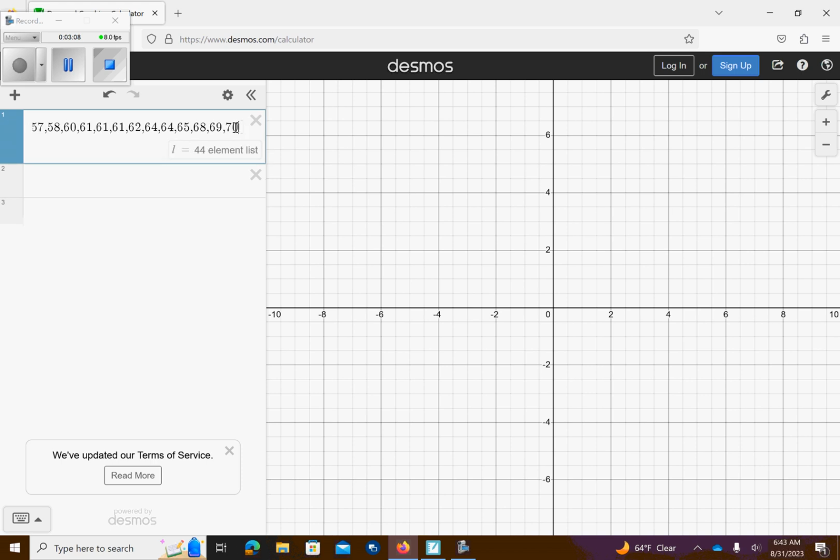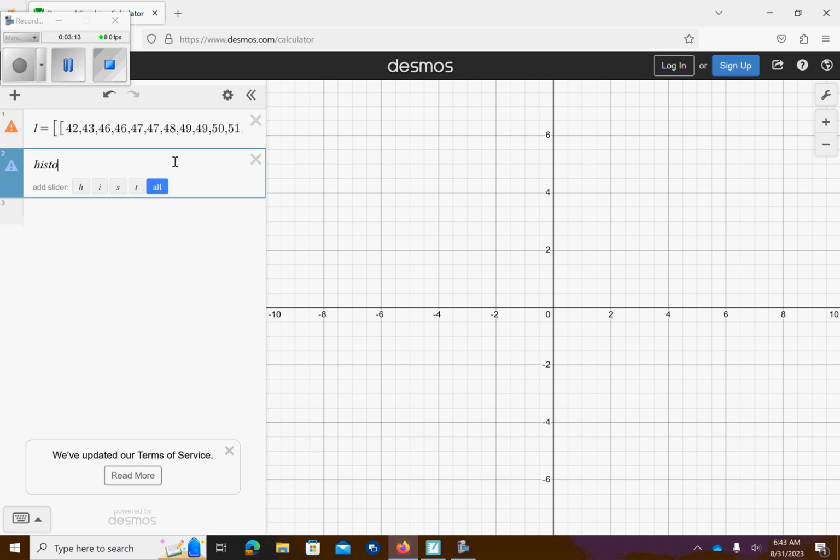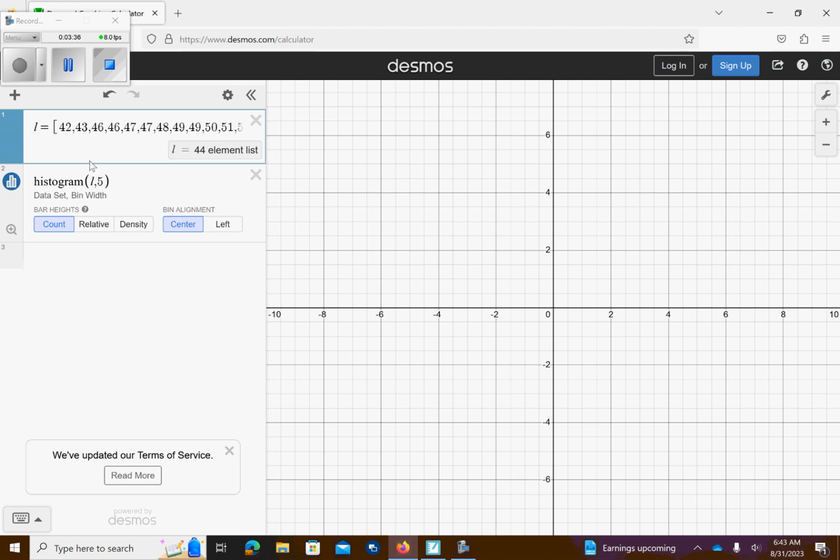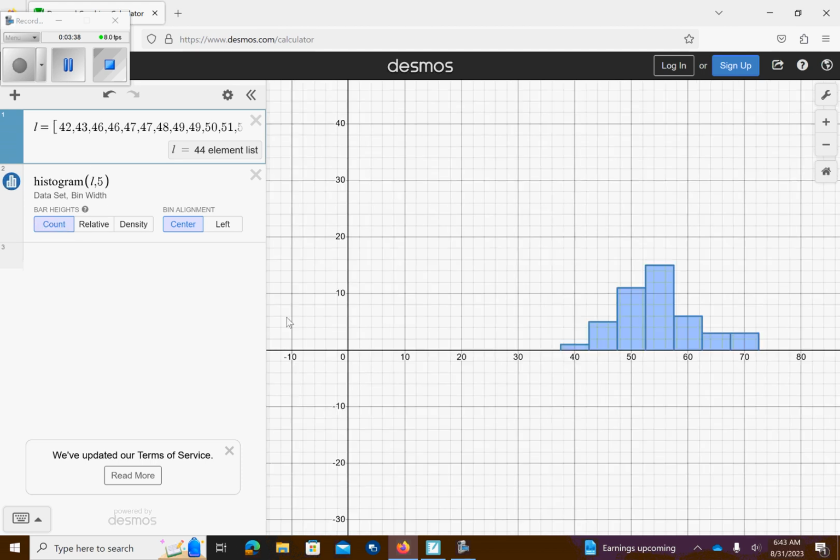and 70. It looks like we don't have Joe Biden, our list is incomplete. So then we're going to create a histogram equals our histogram, open parentheses, L, and maybe we'll make it 5. Oh, add 2 open parentheses. There we go. So I'll make it 5. So there's our histogram.